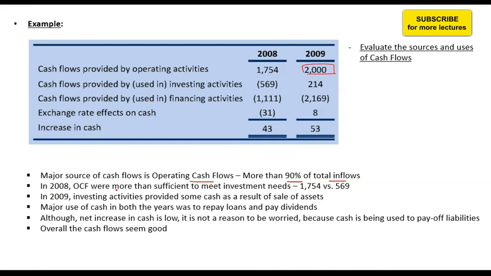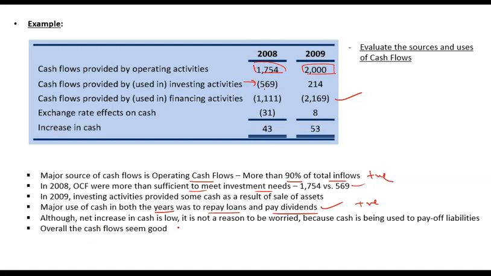In 2008, OCF was more than sufficient to meet investment needs. Another key point to check is whether OCF is sufficient to meet the capital expenditure or not. In 2008 there was capex, but OCF was sufficient to meet that capex, so no additional borrowing was required. That again shows strength. In 2009, investing activities provided some cash flow. The major use of cash in both years was to repay loans and pay dividends, that is, financing activities, which again is a positive sign.